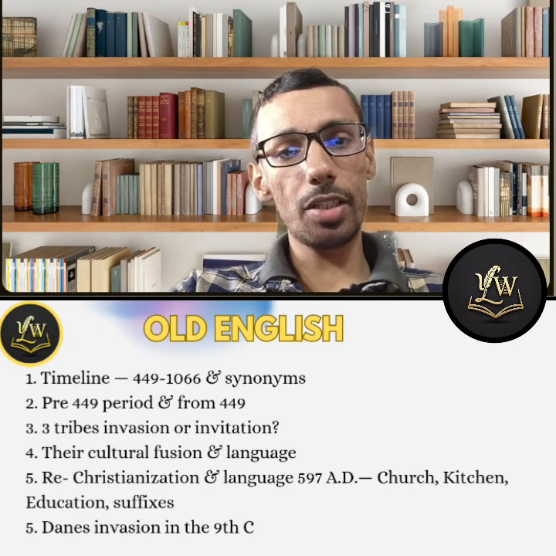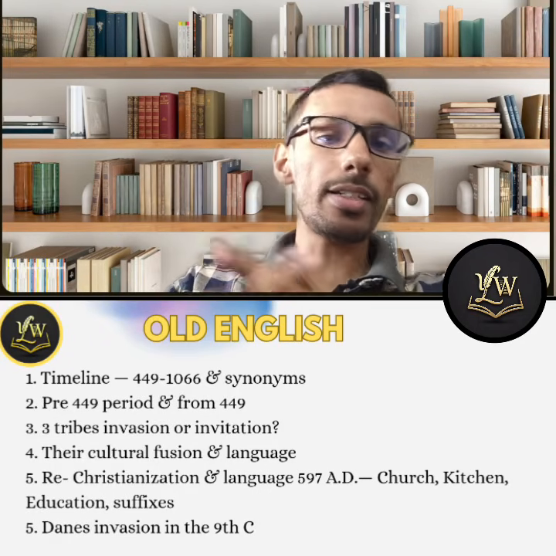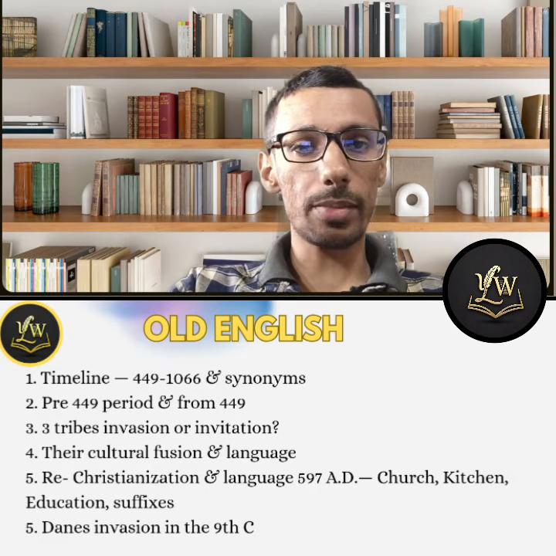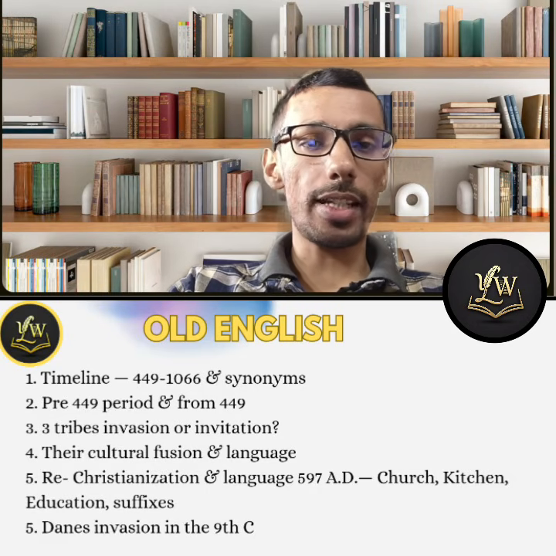And another is the age of heptarchy. There were three tribes, Angles, Saxons, and Jutes. They were Germanic tribes, the Vikings. They came to England and conquered it. At the same time, they created their own kingdoms, known as the heptarchy, the seven kingdoms. In Anglo-Saxon literature, it is known as the age of heptarchy.